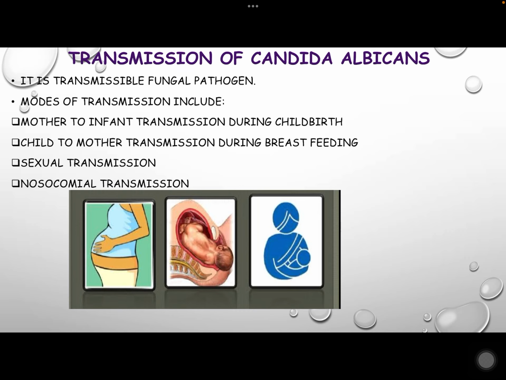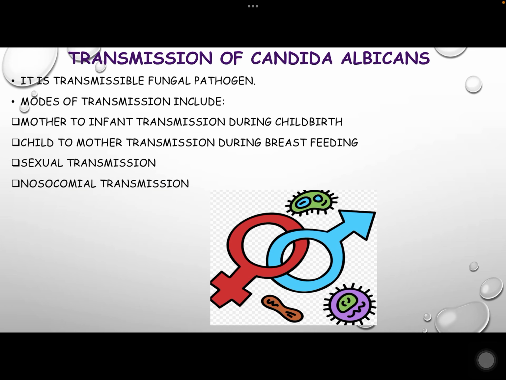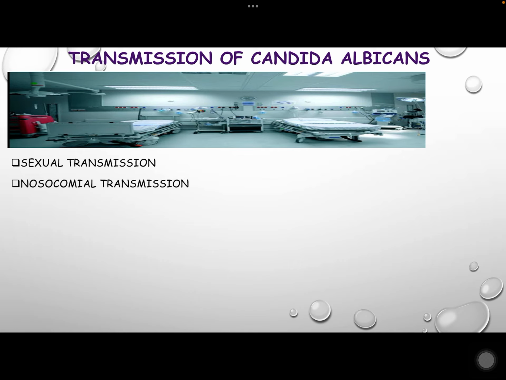Sexual transmission is rare, but it can occur, and it has been listed by the CDC as a sexually transmitted disease. Nosocomial transmission, whereby immunocompromised patients acquire the yeast from healthcare workers or from invasive devices such as catheters and respirators. They account for 10% of nosocomial bloodstream infections.